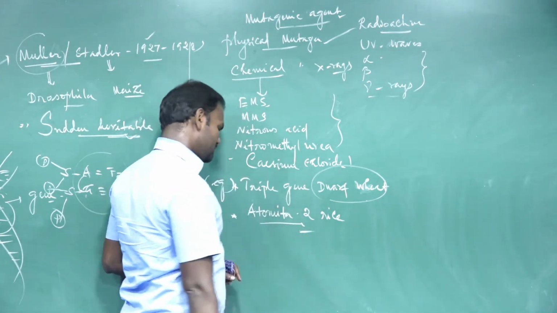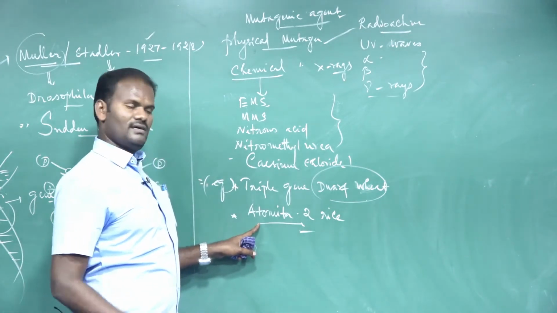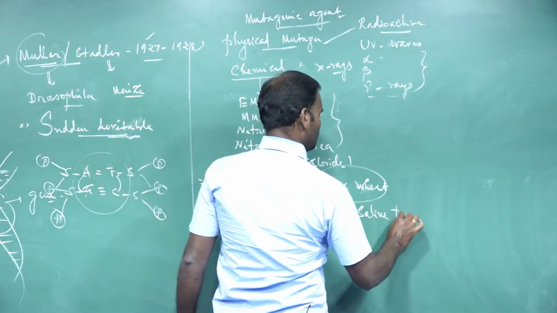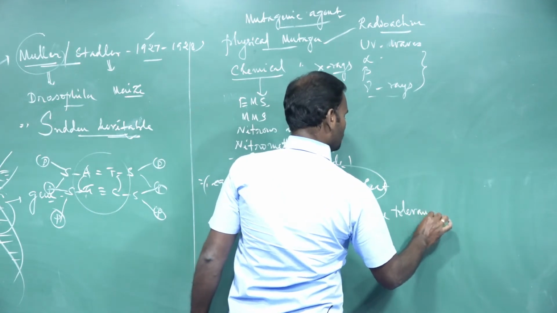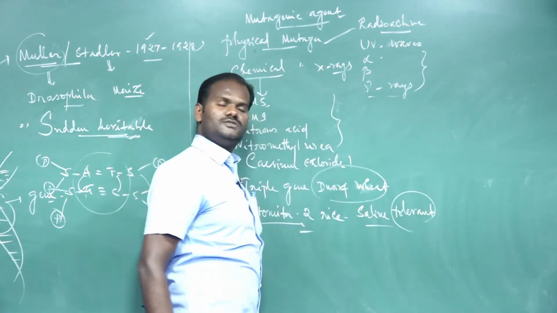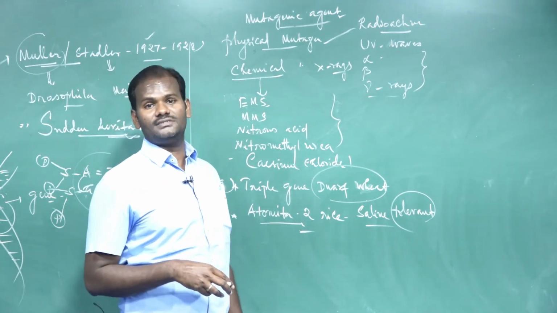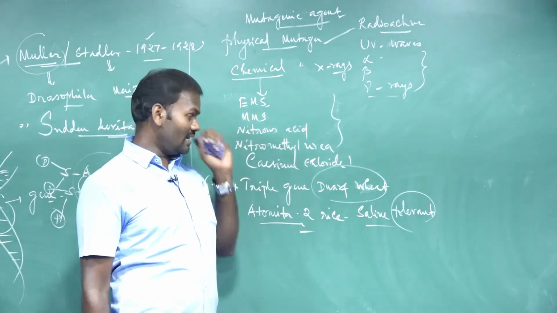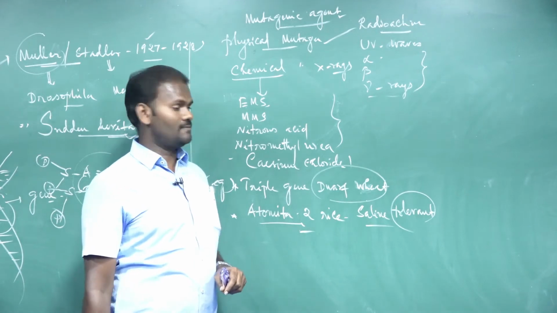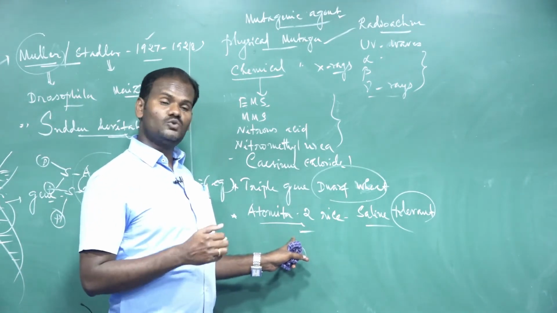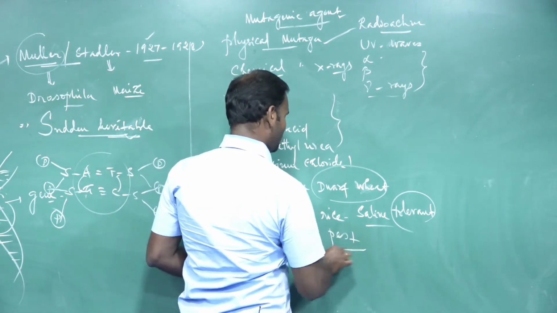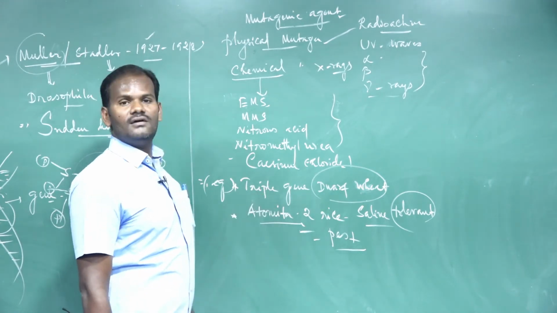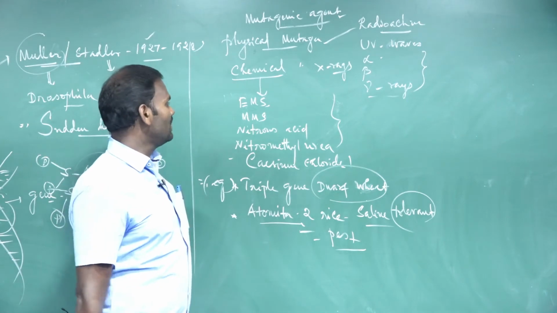In Atomita 2 rice, there is an increase in tolerance against salinity. It is a saline tolerant rice. I mean, in places where fresh water is scarce, we can easily cultivate it using seawater. Atomita 2 rice can tolerate extreme salinity, salt conditions, and it also shows resistance to pests. It is a pest resistant variety; no pest can attack because it is a mutant variety. These are examples of mutant or mutation breeding varieties.